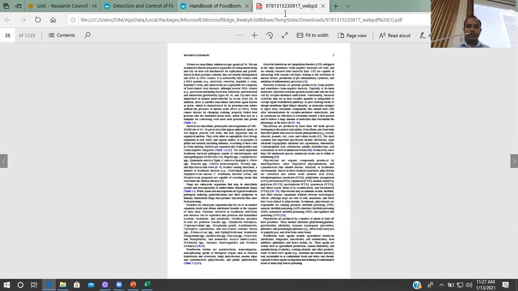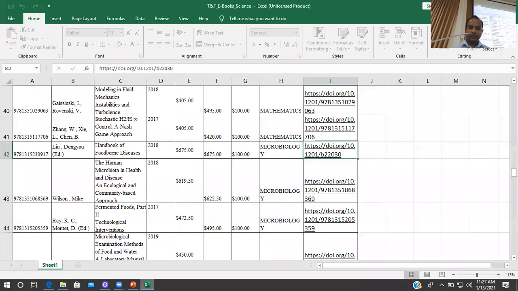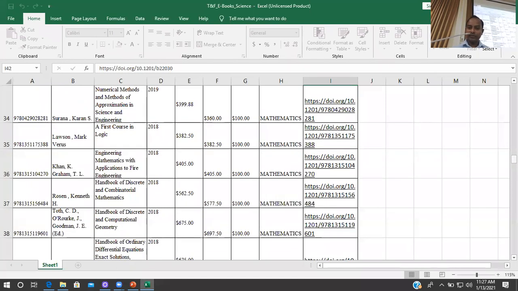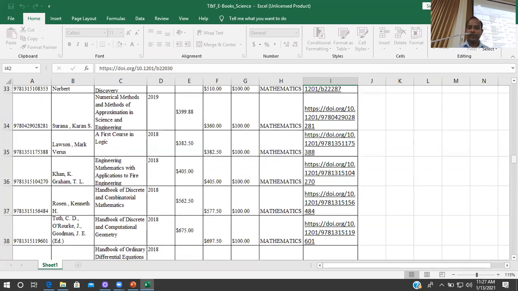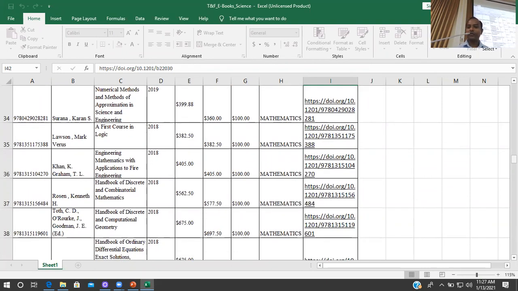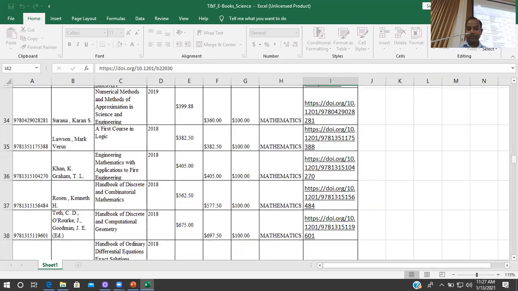So you may go through this list. If you need, I can share it with the research center if necessary. It is already available there. There is no need. Otherwise, we can make arrangements to raise the awareness of the academic staff members and the students.